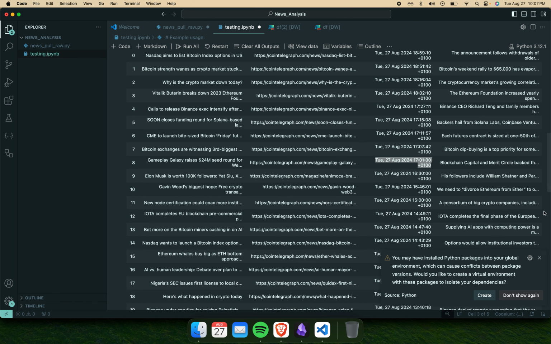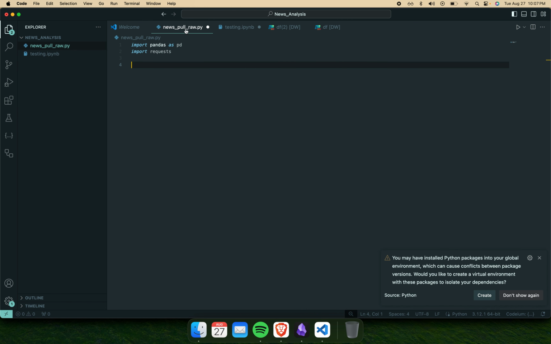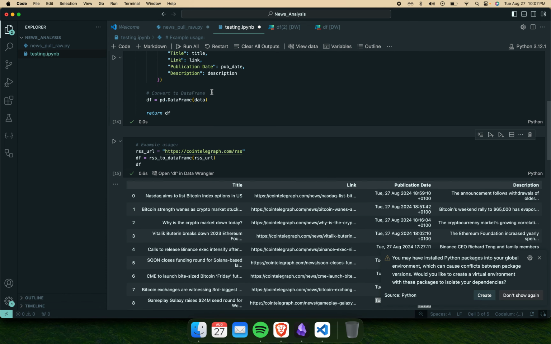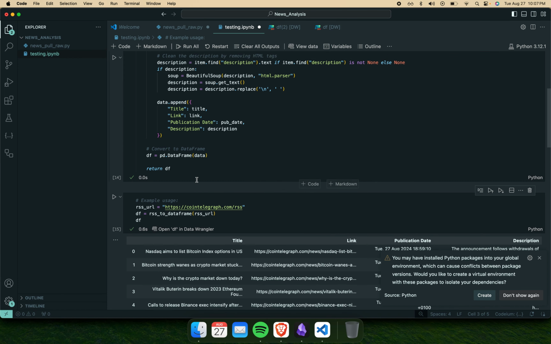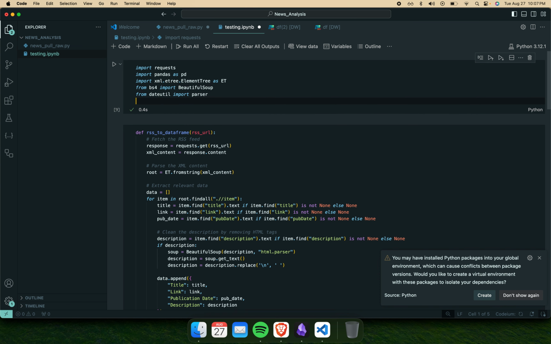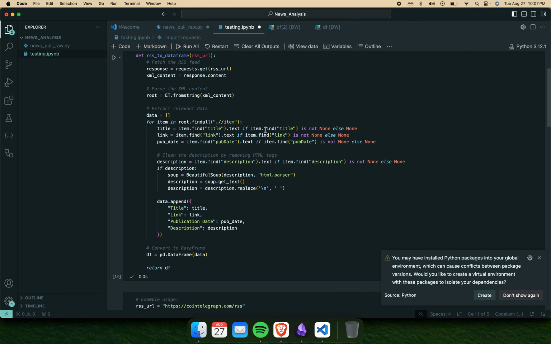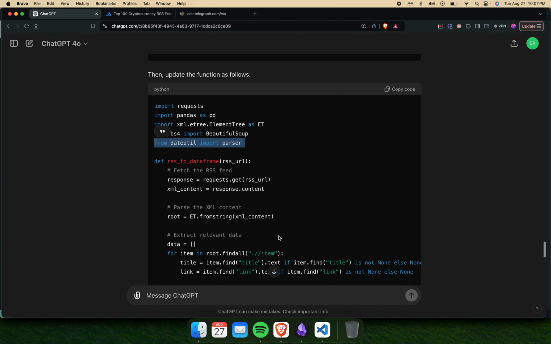Requirement already satisfied. Perfect, we already have it installed. I have a lot of stuff installed. Cool. So we're gonna import this into here, run that, and we're gonna have to update the function as well.